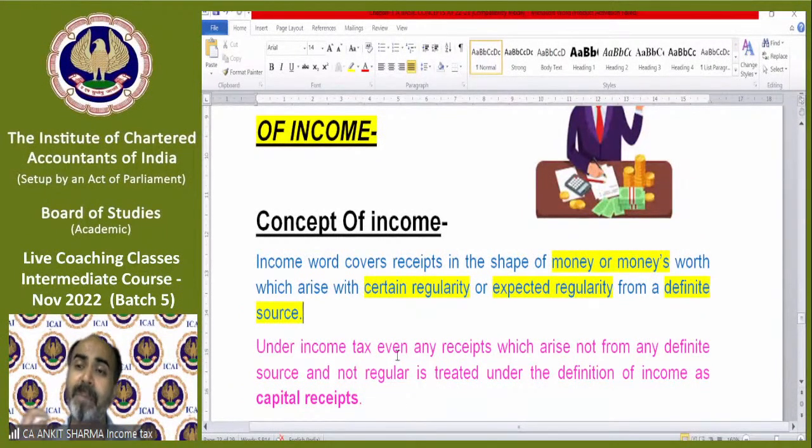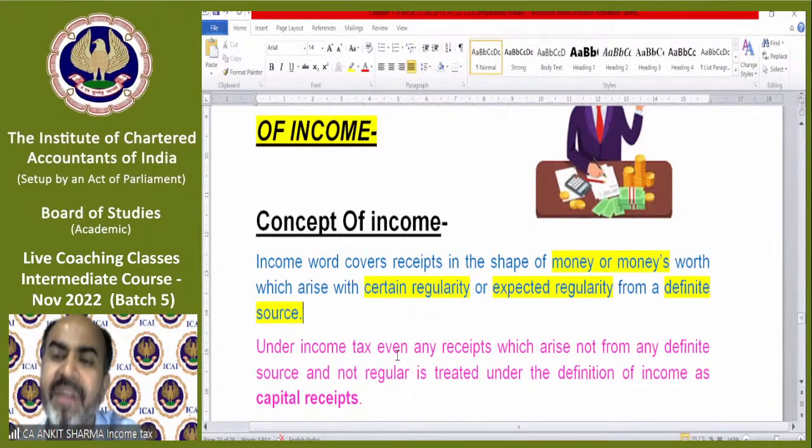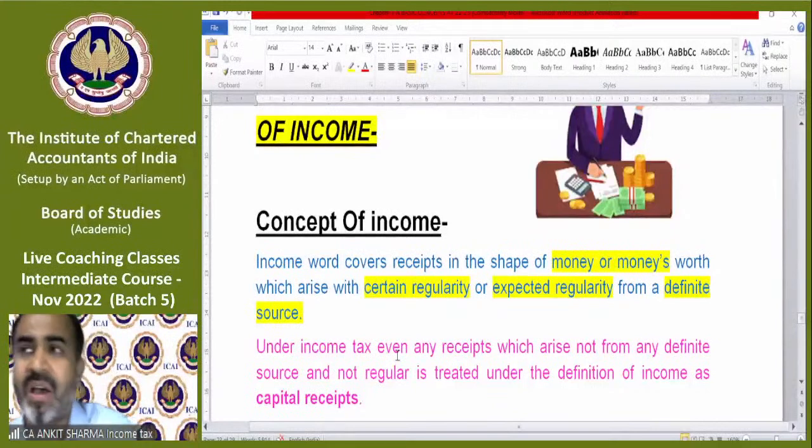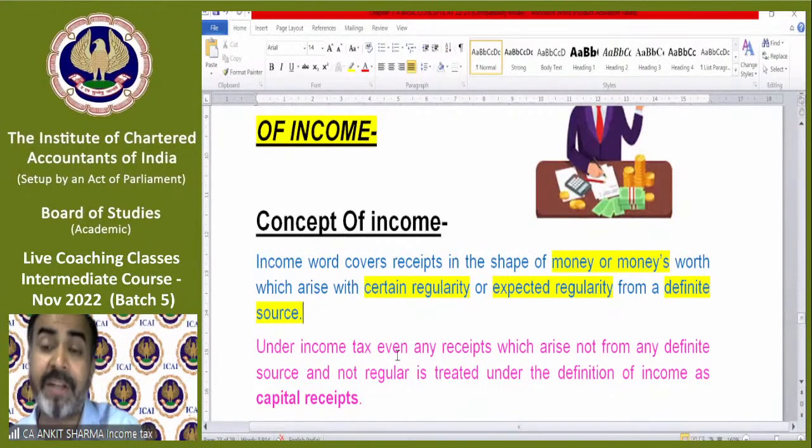But it does not mean that if there is any income which does not fulfill these criteria, it will not be treated as income. It will be treated as income. For example, I sold my property, I sold my house, and I get money. So that fulfills condition number 1, money. But there is no regularity because I don't sell my building on a regular basis. That is my asset. But it will be treated as a capital receipt, and it's also going to be taxable.